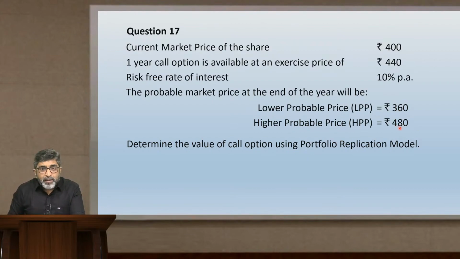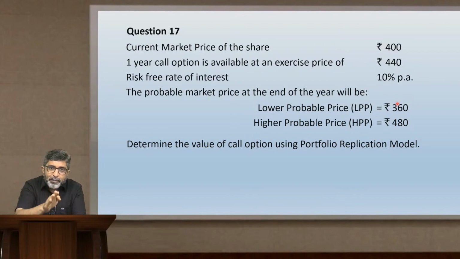When 480 is the market price, option will be exercised, its value will be MP minus EP, that is 480 minus 440, value will be 40. So value of option at lower probable price is 0, value of option at higher probable price is 40.